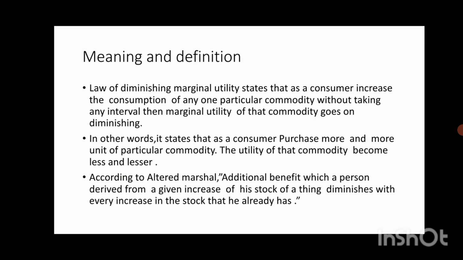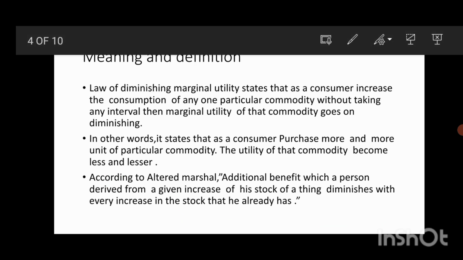Next is the meaning and definition of the law of diminishing marginal utility. The law states that as a consumer increases the consumption of any one particular commodity without taking any intervals, he should consume the commodity continuously, and at that time his marginal utility of that commodity goes on diminishing.